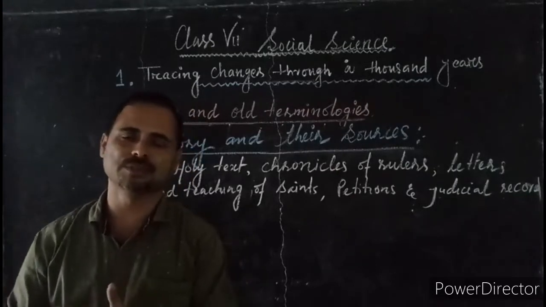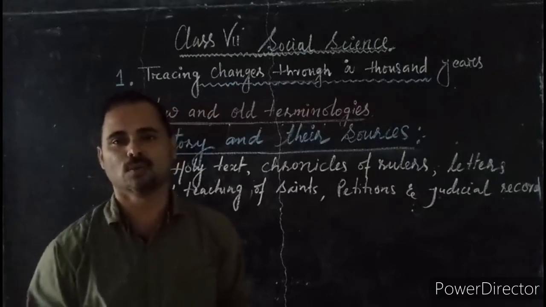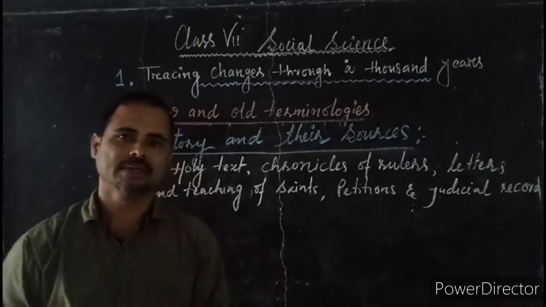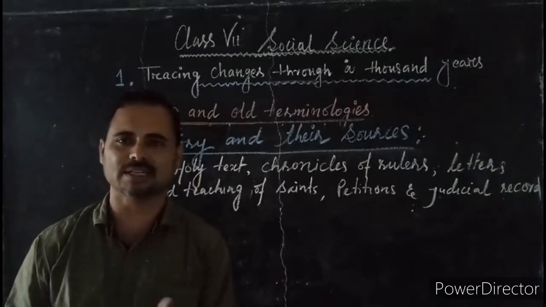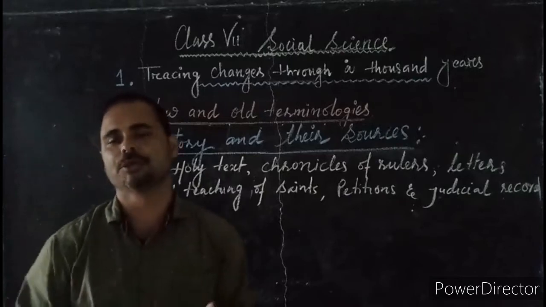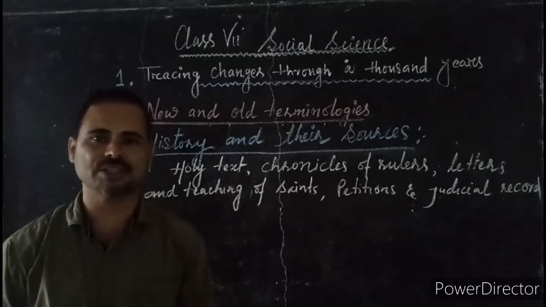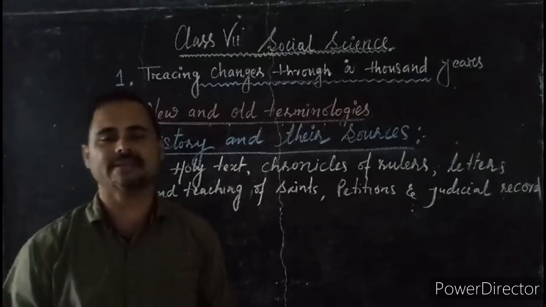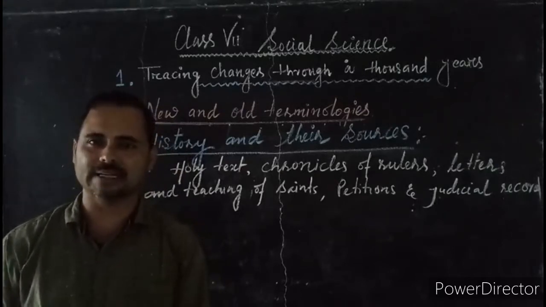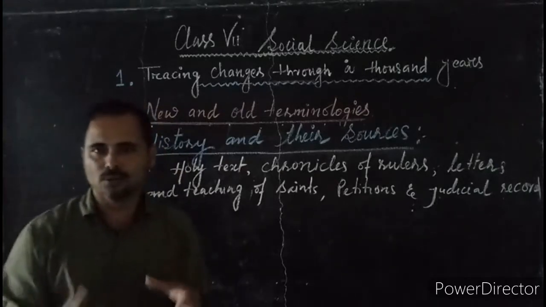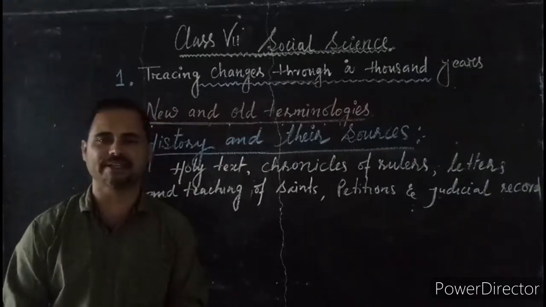Like we use archaeological evidences, we use coins, inscriptions, manuscripts. These are the different sources by which we can gather information about the past. So these are called historical sources. But besides that, there are some other records as well by which we can know about the history of the past, and the historian also uses these sources to write histories.